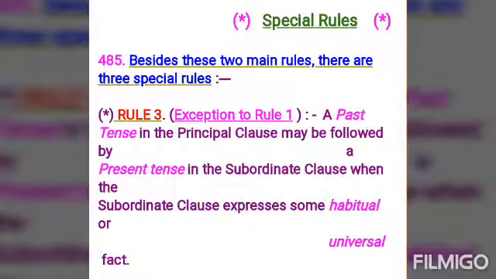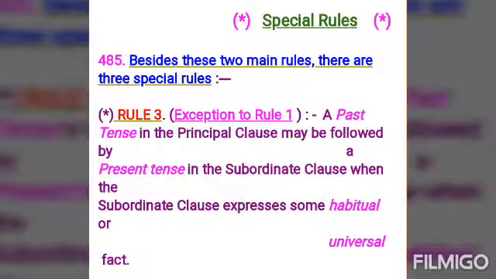For example, the old father told his sons that union is strength. Here, union is strength is a universal truth. That's why we have used present tense here, in spite of the fact that we have used past tense in the principal clause. Past tense, what is past tense? Told. But in the second part of the sentence, means in the subordinate clause, we have used present tense. Why? Because union is strength. It is the universal truth.